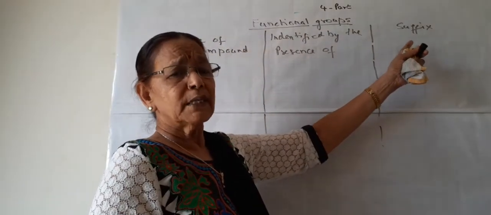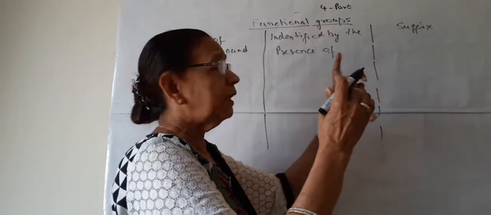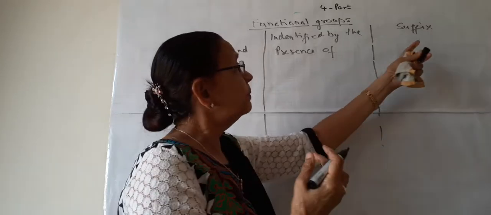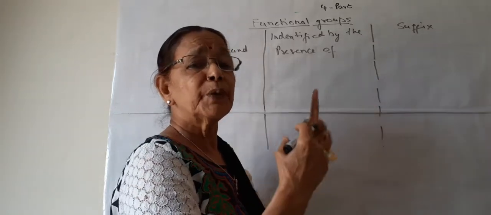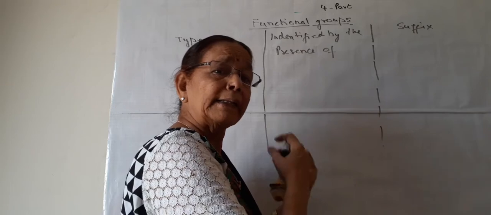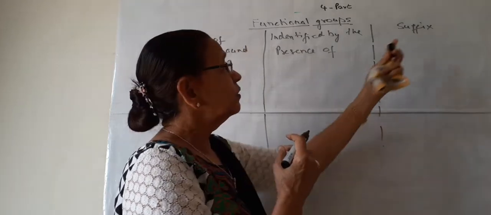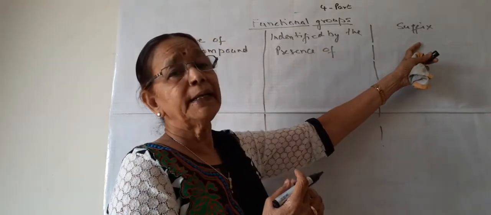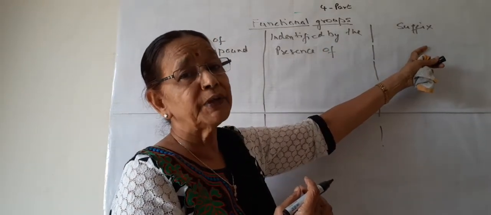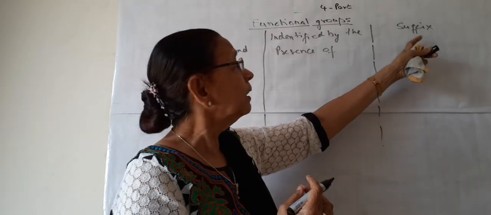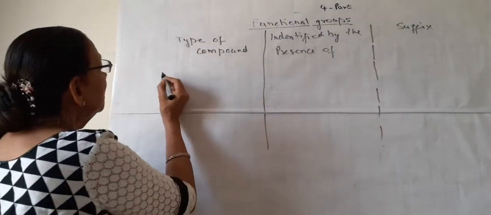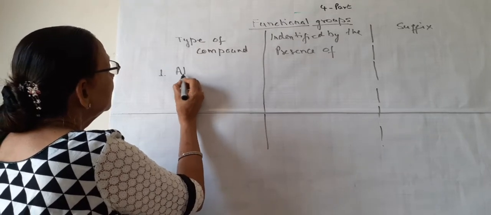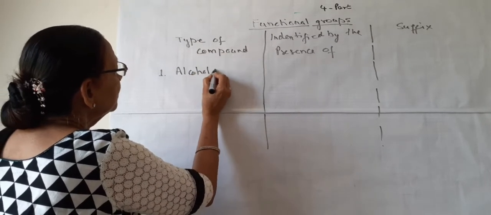You know suffix? Suffix is the part of a word which is written or pronounced at the end of the word, while prefix is the part which is pronounced or written at the beginning of the word. So these functional groups are written as suffix of the name of the carbon compound. So we will see how many types of compounds there are based on these functional groups.